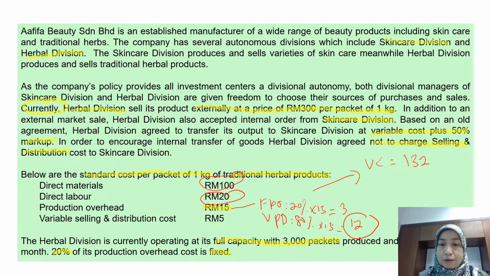Right, and then remember how much they charge for internal transfer of goods: variable cost plus 50% markup. So variable production cost is 132, then we add another 50%, or we just multiply by 1.5. Therefore, based on current practice, the transfer price they set is 198 ringgit per packet.